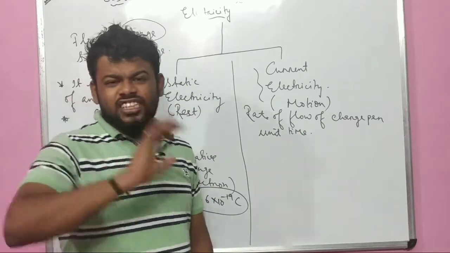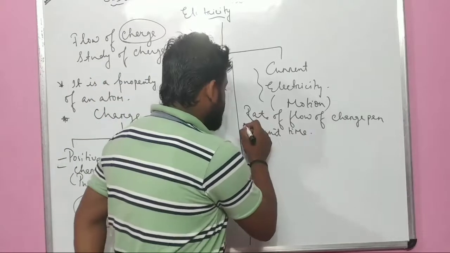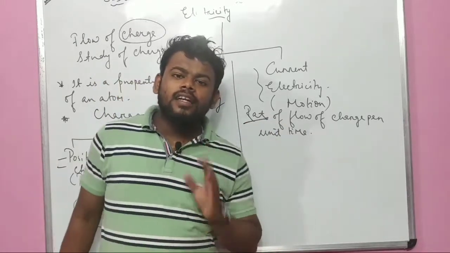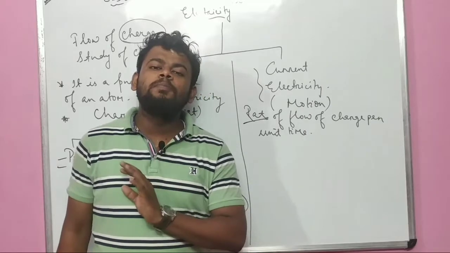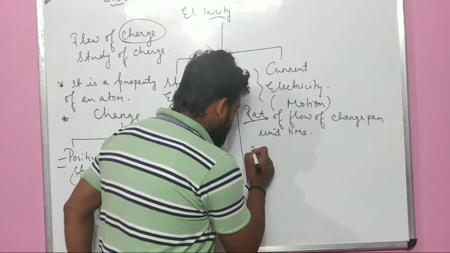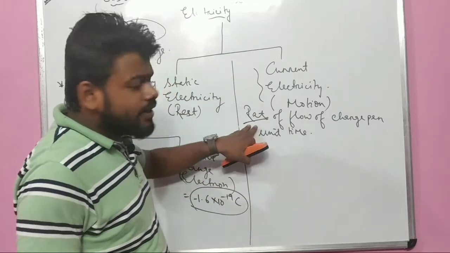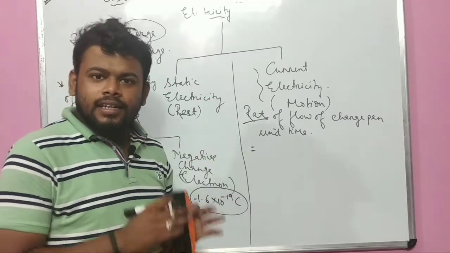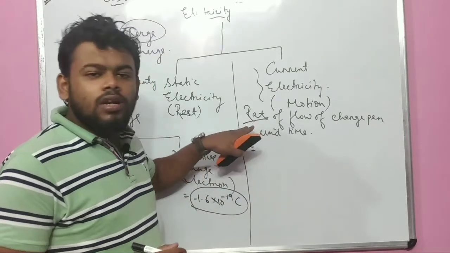See, in physics there is a term rate. If the word rate comes, we simply divide by time.